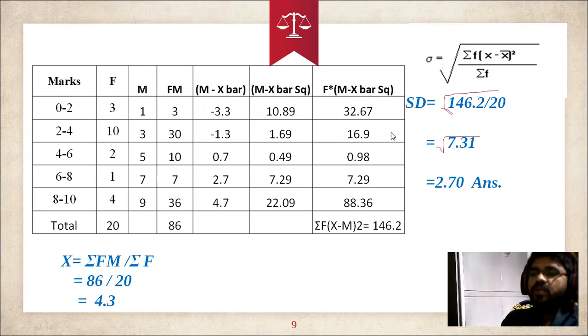Okay, so when you do it, 146.2 divided by the sum of f, which is 20. Under root, the standard deviation is the square root of 7.31. When you take the root value, you will get 2.70. So this is about standard deviation in the grouped data.